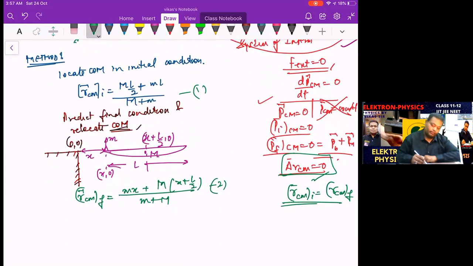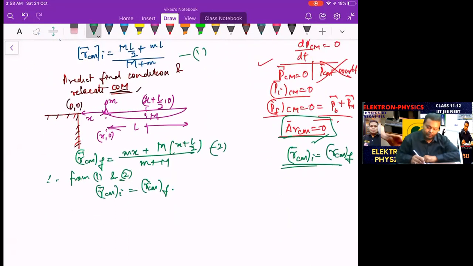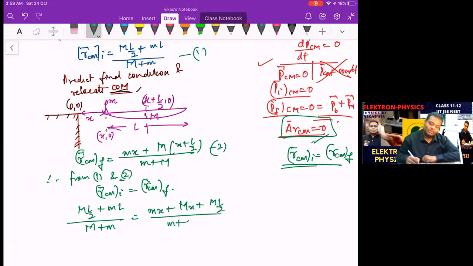So therefore, from 1 and 2, what we are doing? We are basically equating them. The position of the center of mass initially should be equal to the position of the center of mass finally. That's the logic. So equate it. As we equate it, what do we get? Initially it was capital M into L/2 plus small m into L, divided by capital M plus small m. Right now it is small m into x plus capital M into x plus capital M into L/2, divided by small m plus capital M.